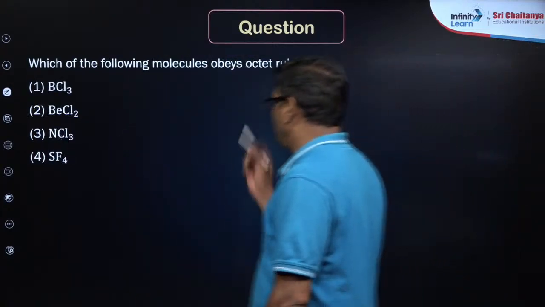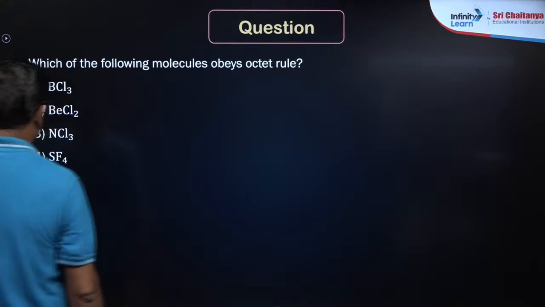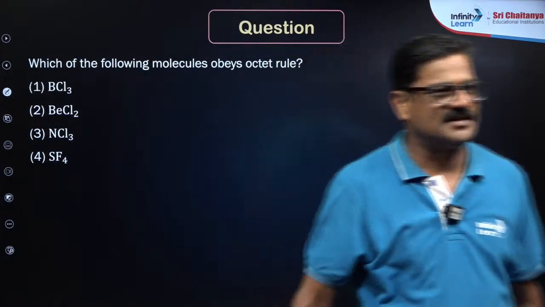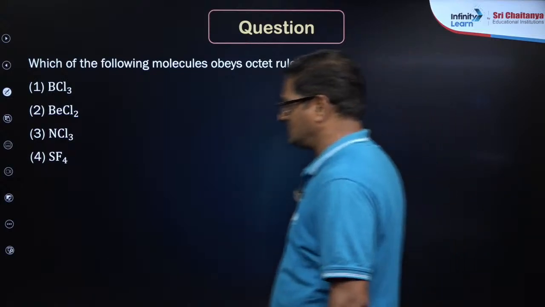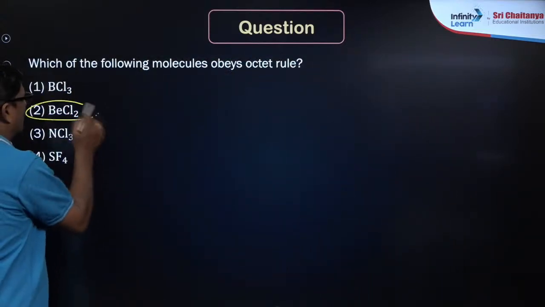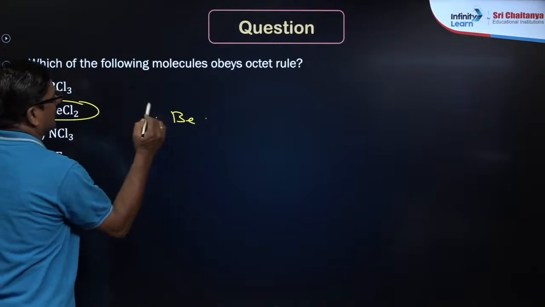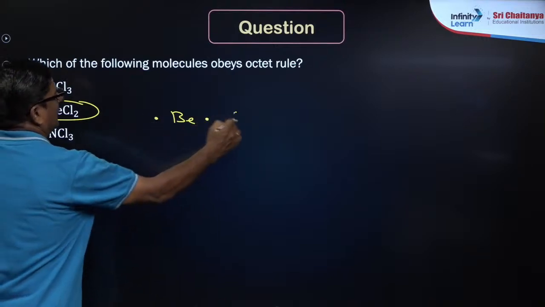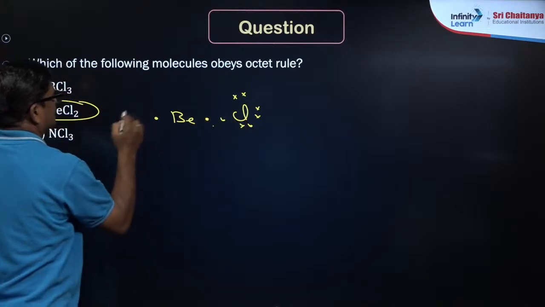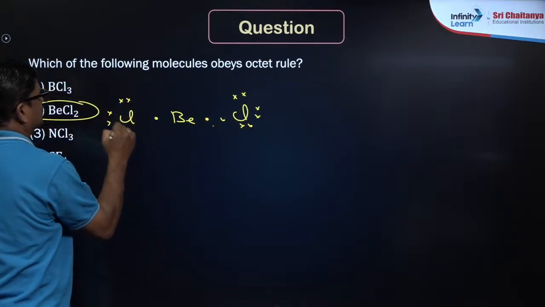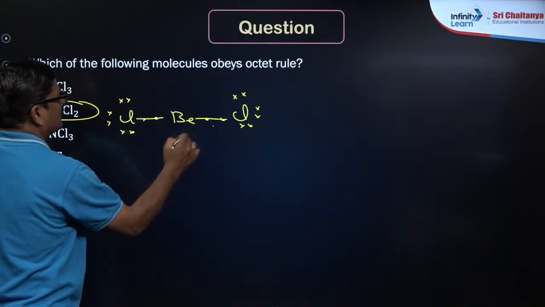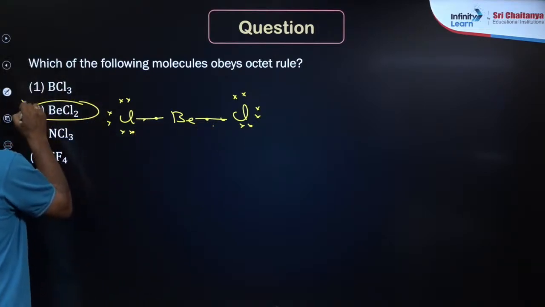And which of the following obeys the octet rule? Wow, wonderful answer. If you talk about beryllium, it has only 2 electrons, so beryllium has only 2 + 2, 4 electrons. So your answer is not correct.